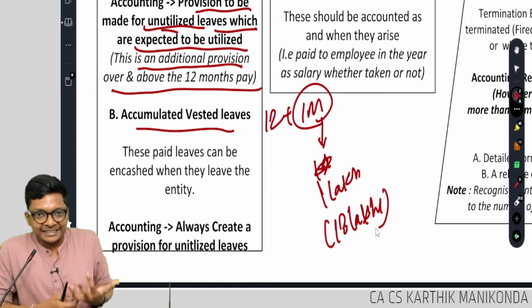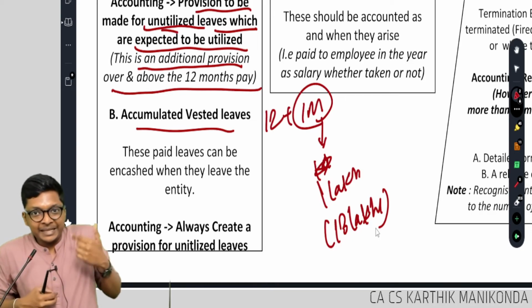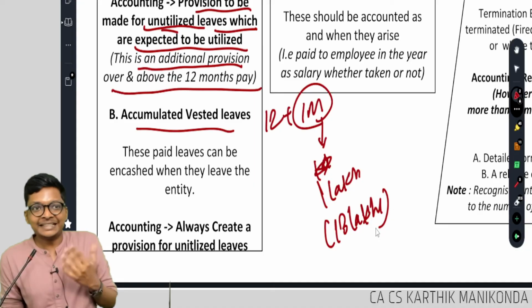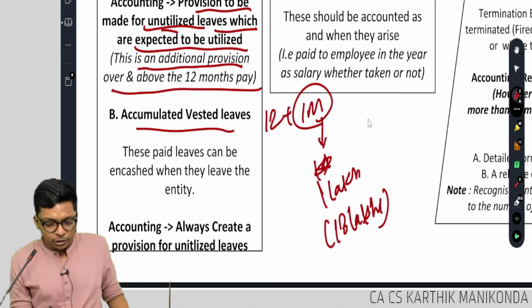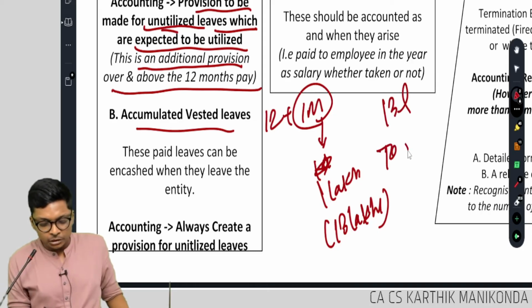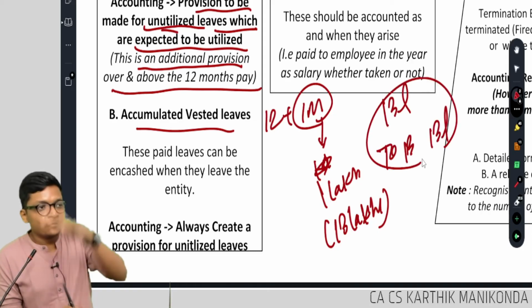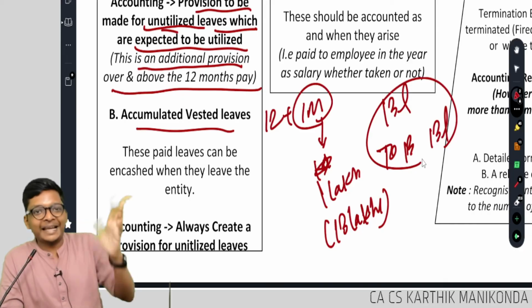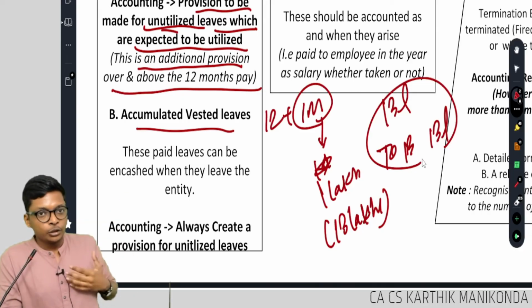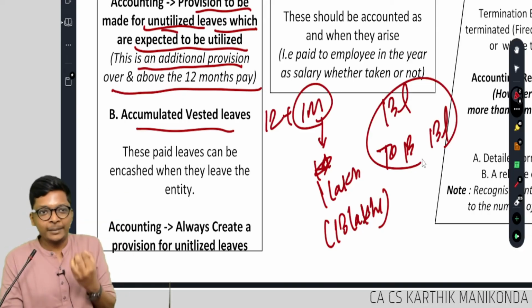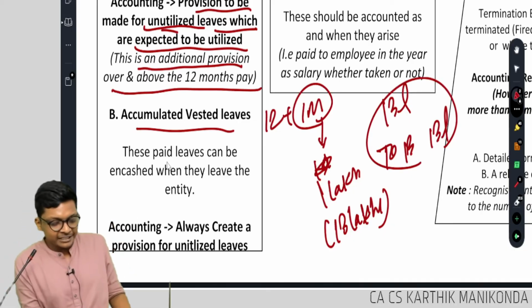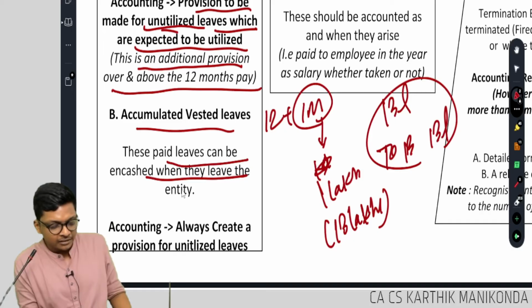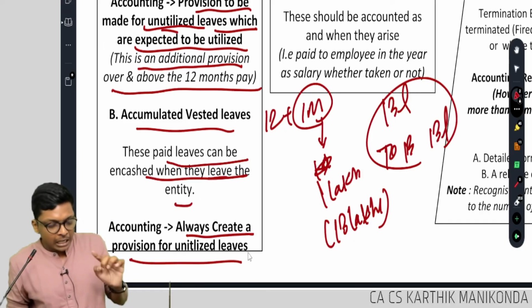So the standard rule says that if leaves can be encashed, then it's easy. Give them the cash. The full entry will be salary account debit 13 lakhs to bank 13 lakhs. Full 13 lakhs. Easy. No need to carry forward. Why? You tell me, guys. Common sense. If you are an employee, will you encash or carry forward? Encash. These paid leaves can be encashed when they leave the entity. Always create a provision for unutilized leaves.